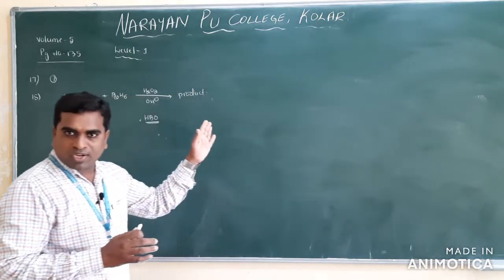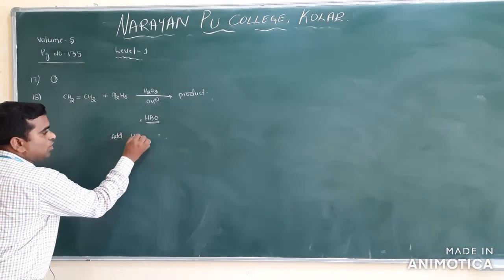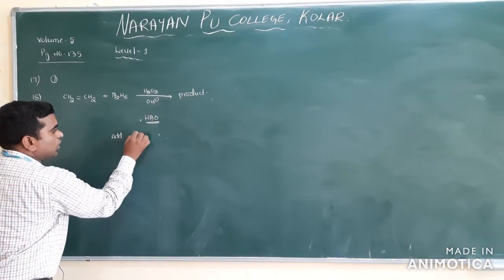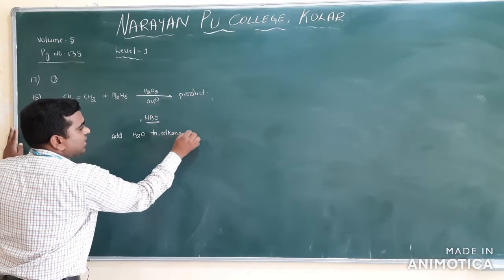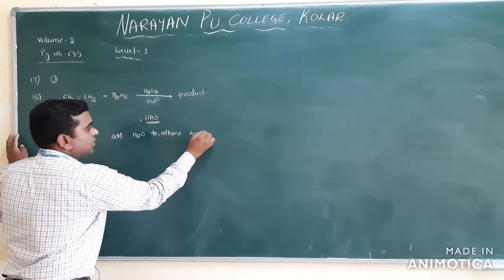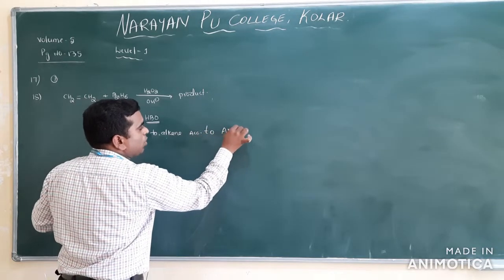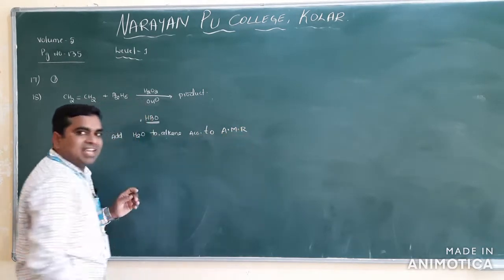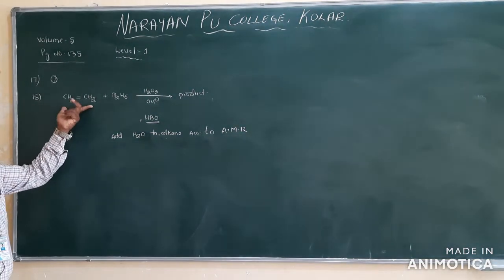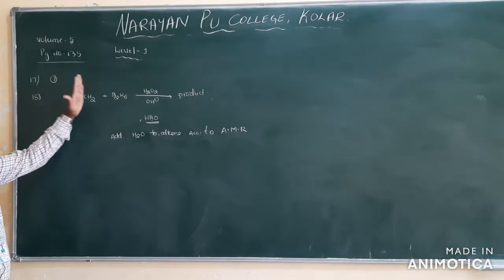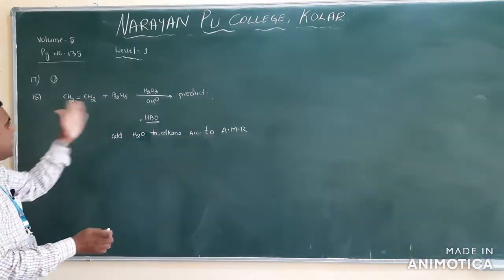That is the final product. What is the final product here? Add water, H2O, to the alkene. According to which rule? According to the Markovnikov rule if the alkene is unsymmetrical. But here the alkene is which one? Symmetrical. If you break CH to this side and CH to this side, it is symmetrical. So you need not follow it; directly add the water here.